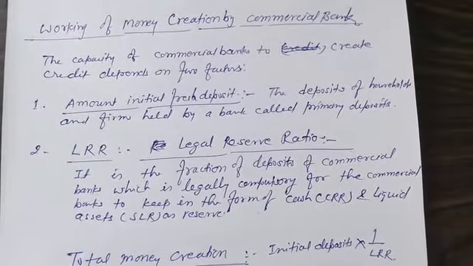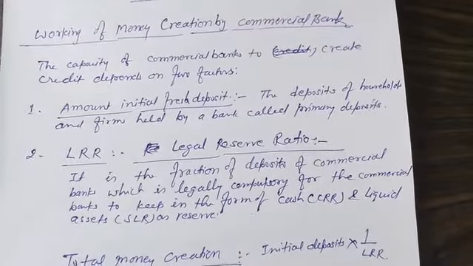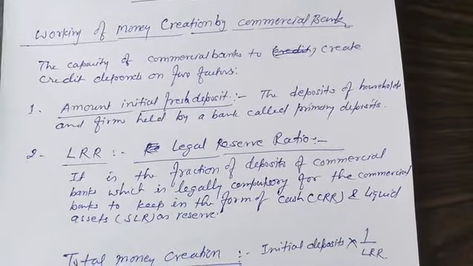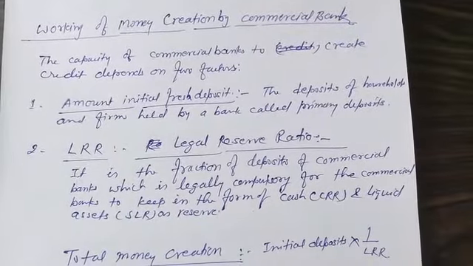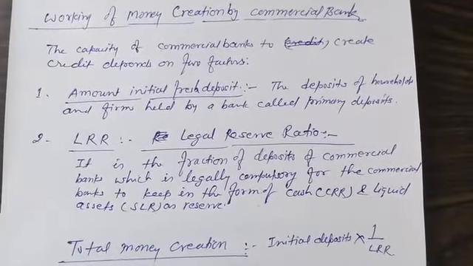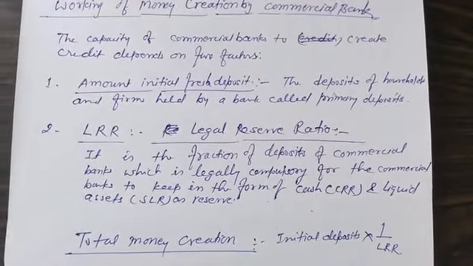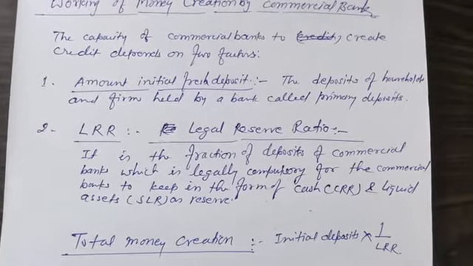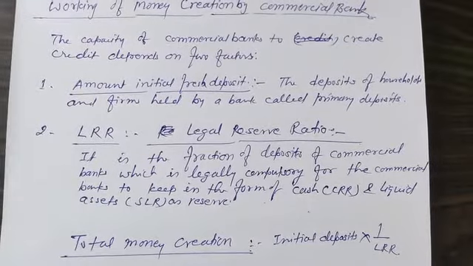is the LRR, that is called legal reserve ratio. It is the fraction of deposits of commercial banks which it is legally compulsory for the commercial banks to keep as reserve in the form of cash, that is called CRR, cash reserve ratio, and liquid assets, that is called SLR, statutory liquidity ratio. Liquid assets means the assets which can be converted into cash.